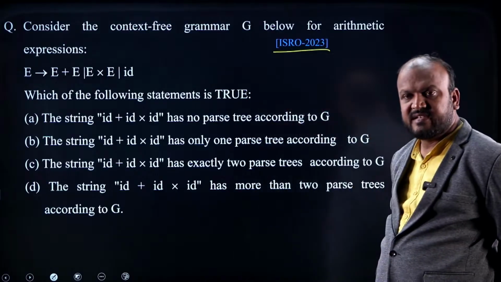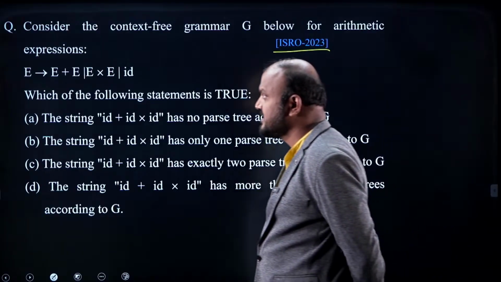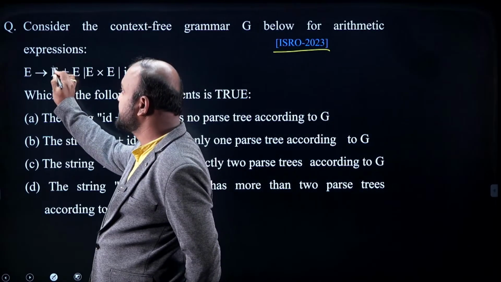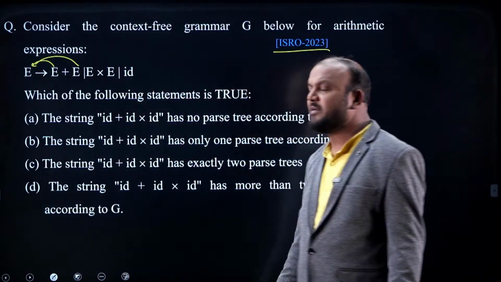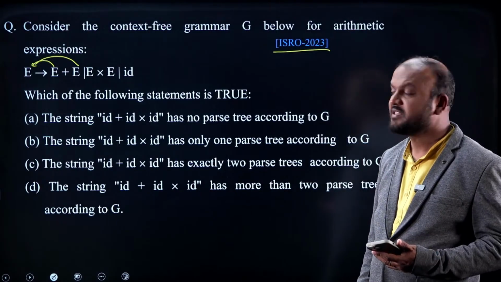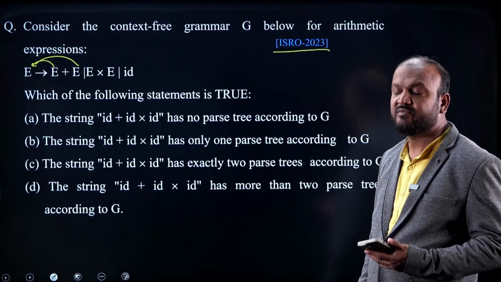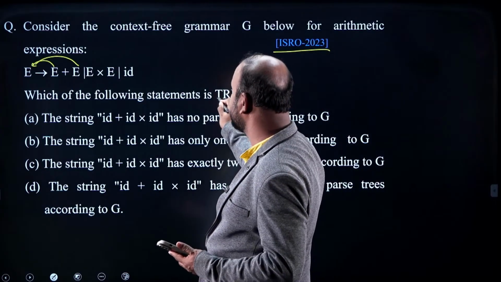What type of grammar is given? Is it ambiguous or unambiguous grammar? I can say it is ambiguous grammar. Why? It is both left recursive and right recursive. If it is ambiguous grammar, it generates more than one parse tree for some input sentence. Now, the question is, which of the following statements is true?